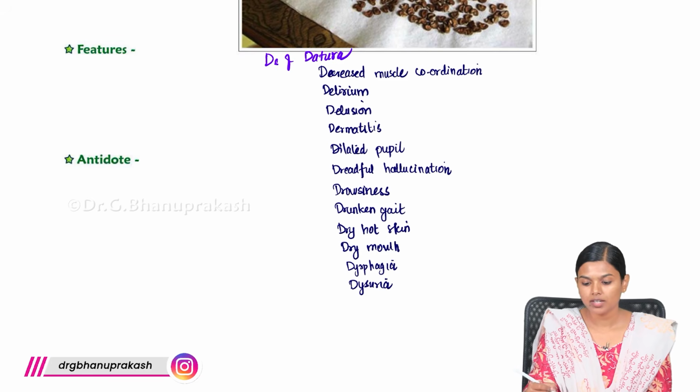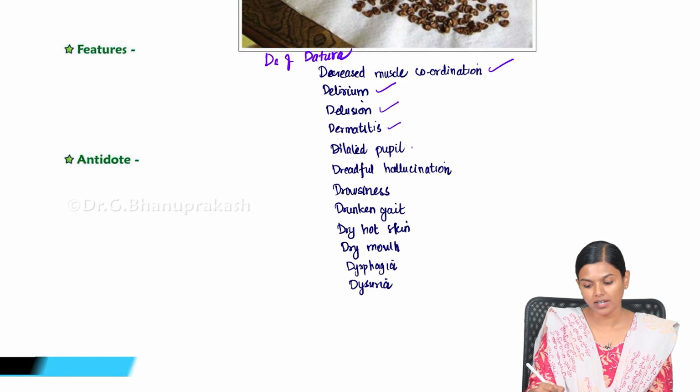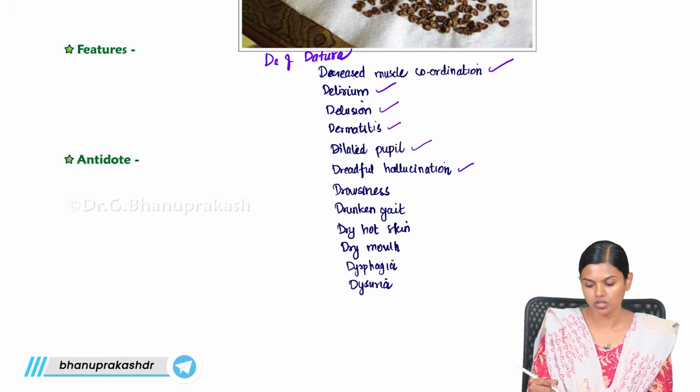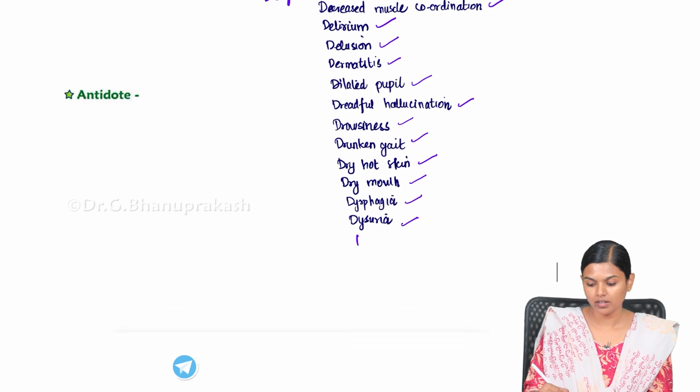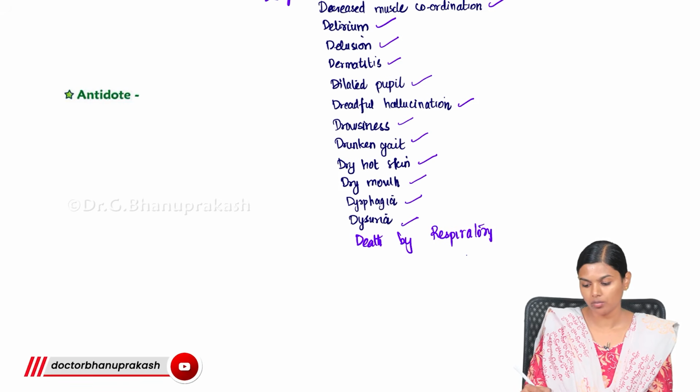So what are those? There will be decreased muscular coordination, delirium, delusion, dermatitis, dilated pupil, dreadful hallucination, drowsiness, drunken gait, dry hot skin, dry mouth, dysphagia and dysuria. Finally, death by respiratory depression.